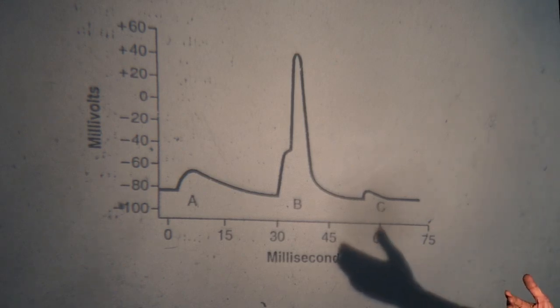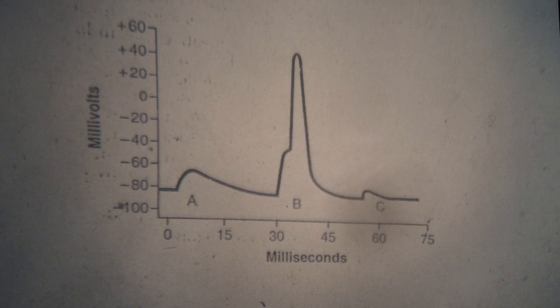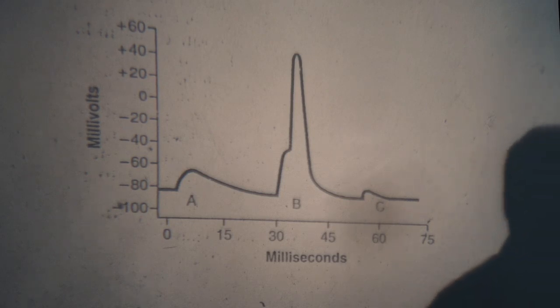I told you during transmission of one nerve impulse, one action potential, how many vesicles of acetylcholine are released or broken? 125. And keep in mind, in the nerve terminal the number of vesicles present are 300,000.